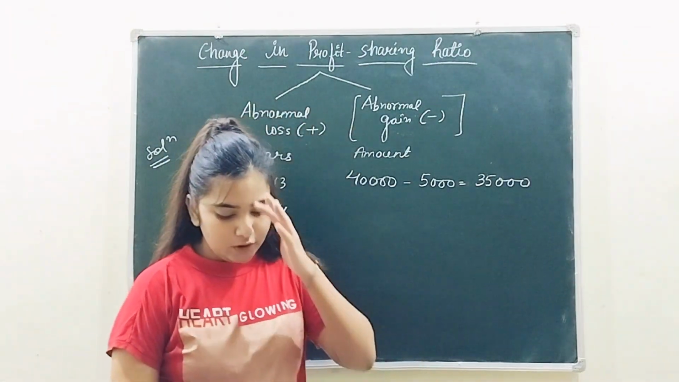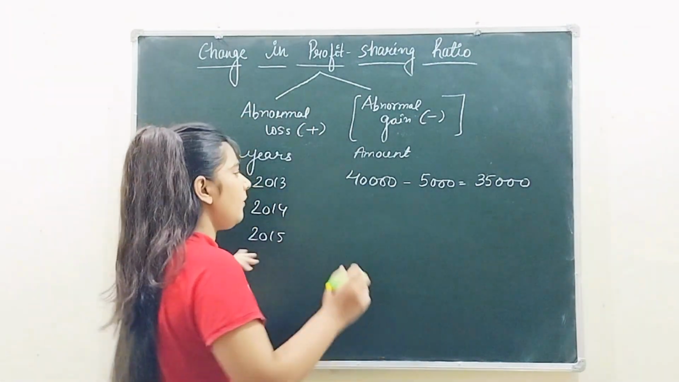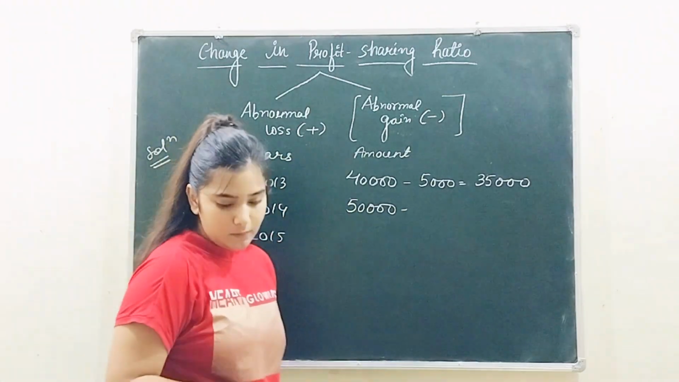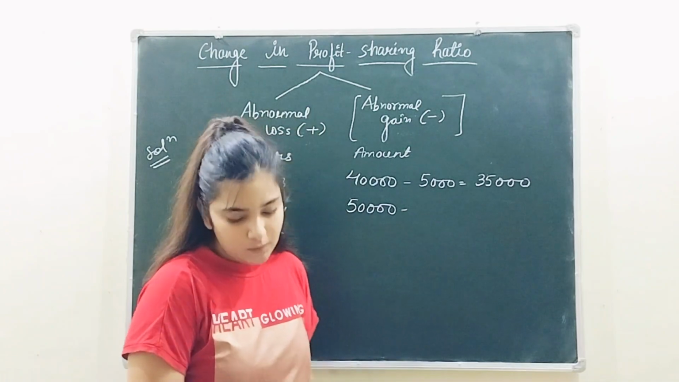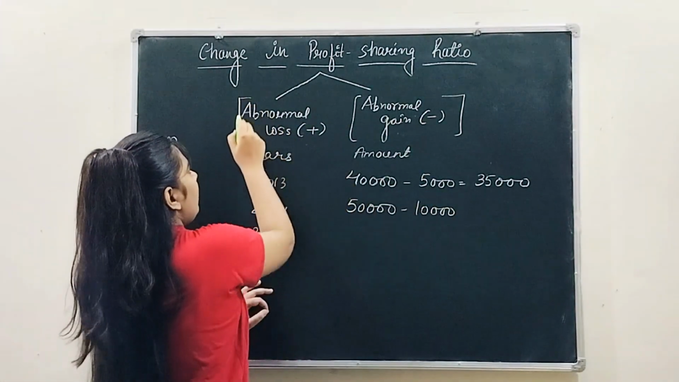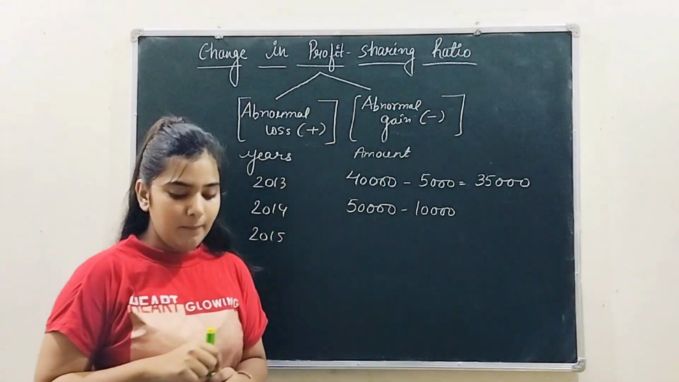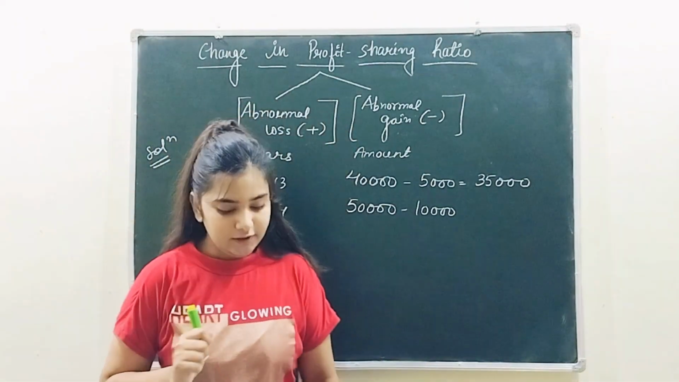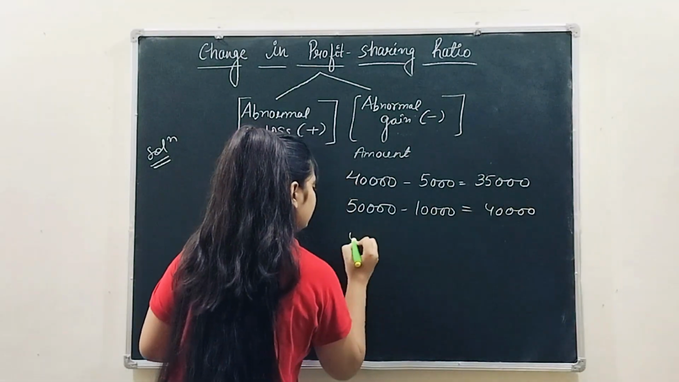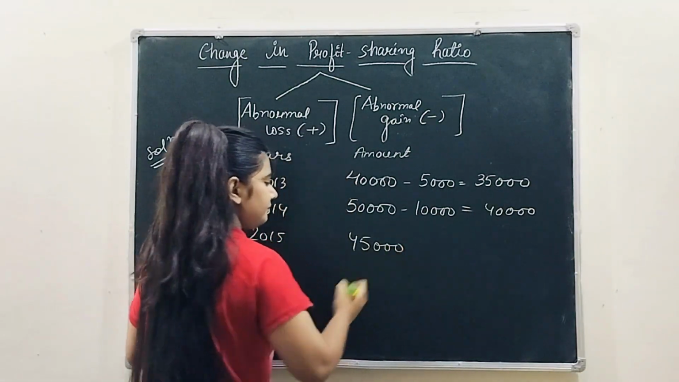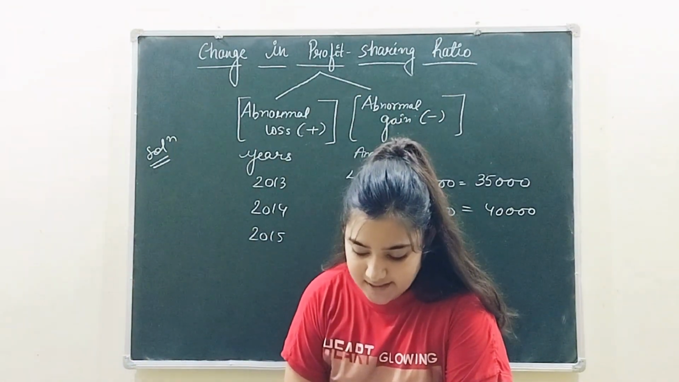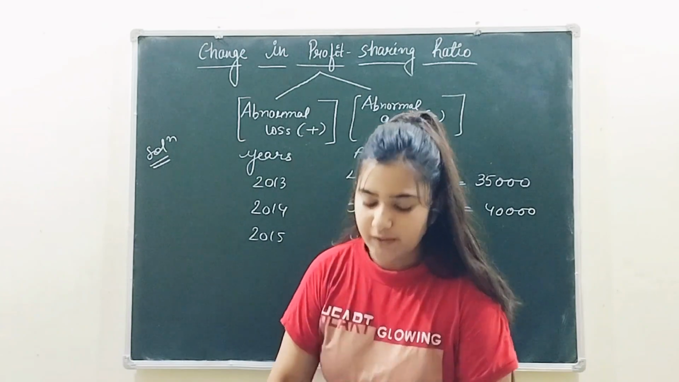Right? Now for 2014, rupees 50,000 after charging an abnormal loss. So 50,000, add your abnormal loss. Abnormal loss is 10,000. Right? Because abnormal loss needs to be added back. Right? And lastly 45,000. Right? Now read in this question: excluding 5,000 as an annual insurance premium of firm's property now insured.